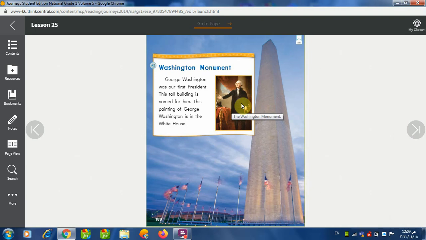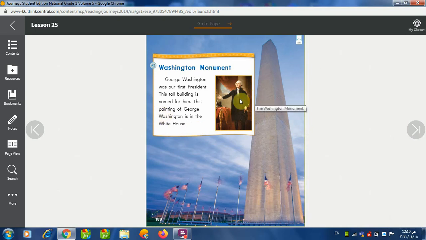Who is the president of America right now? Donald Trump. Yes, excellent. But the first president ever in America was called George Washington. This tall building, however, is named for him. It was named after him. So it's named George Washington Building or something like that.